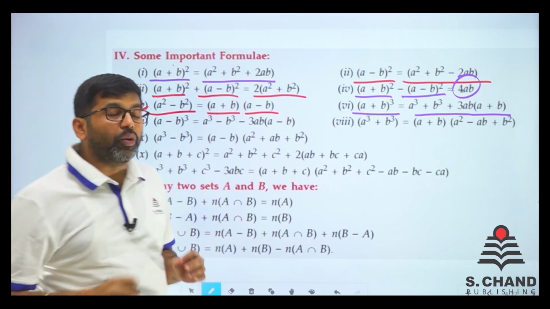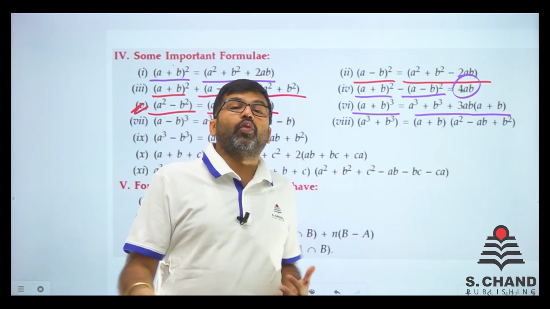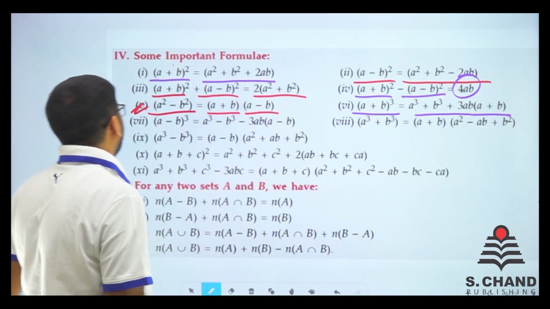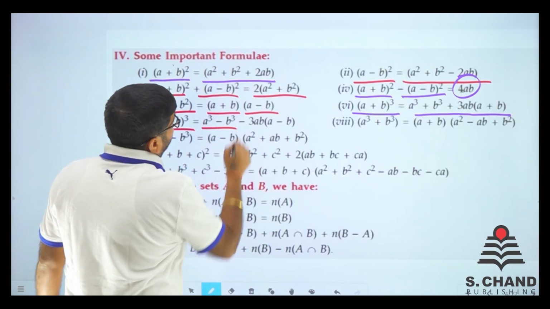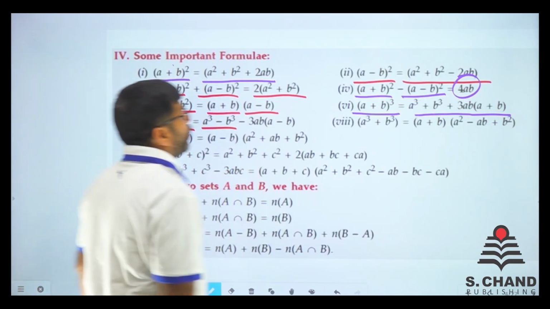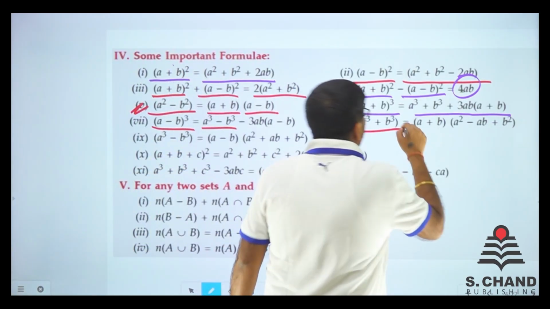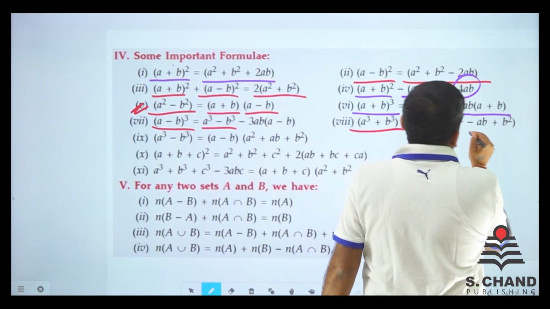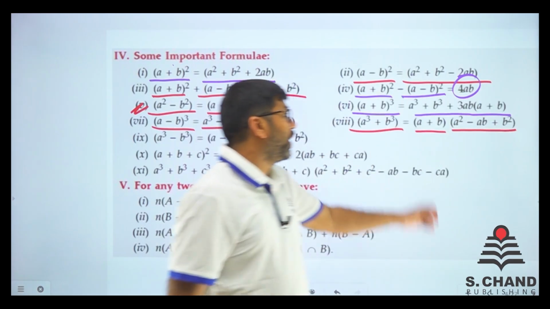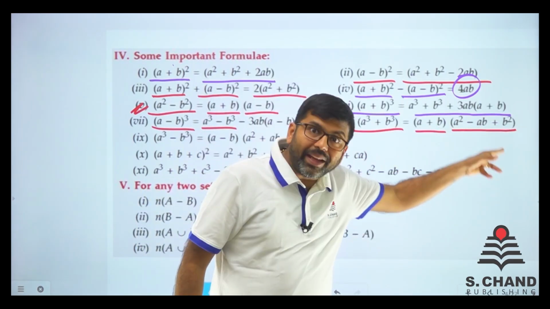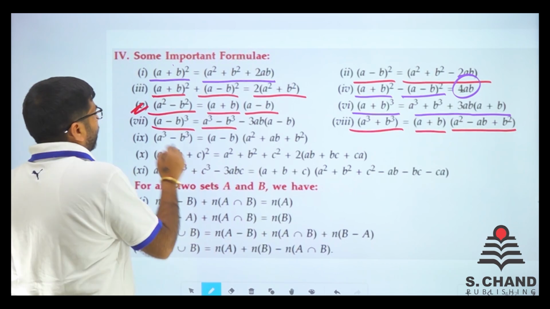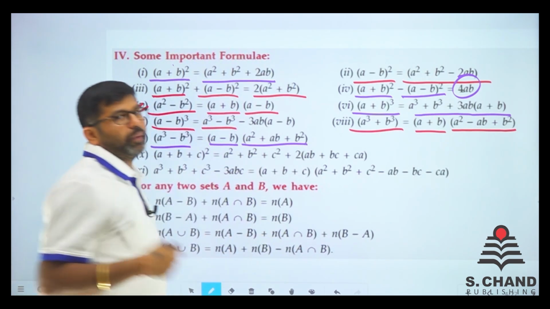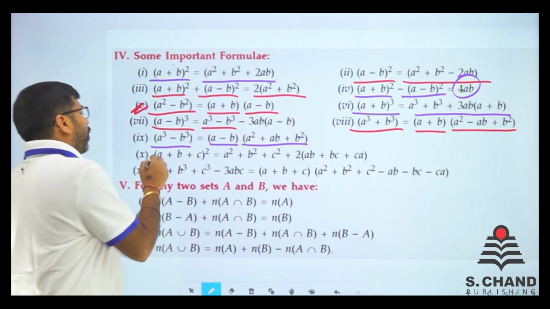Just write these formulas in your copy once, twice, thrice, 4 times, so that they get easily into your mind. (a minus b) whole cube is a cube minus b cube minus 3ab(a minus b). All the minuses. Then a cube plus b cube: it is (a plus b)(a square minus ab plus b square). In a similar way, a cube minus b cube is (a minus b)(a square plus ab plus b square), right?